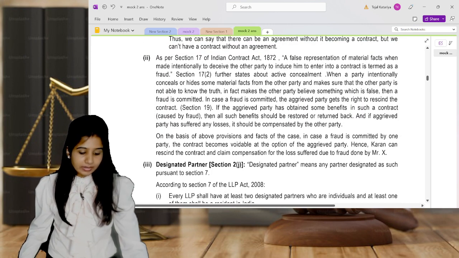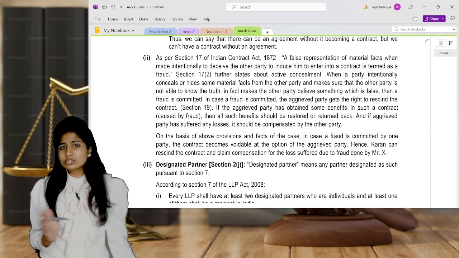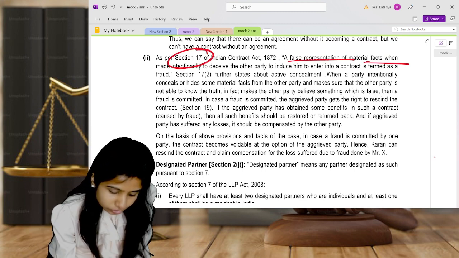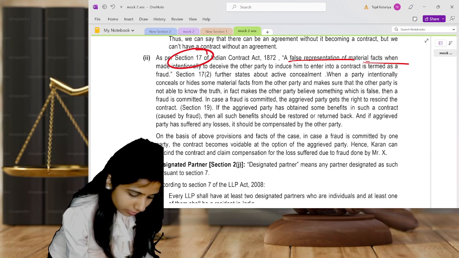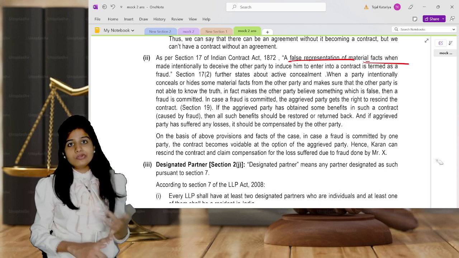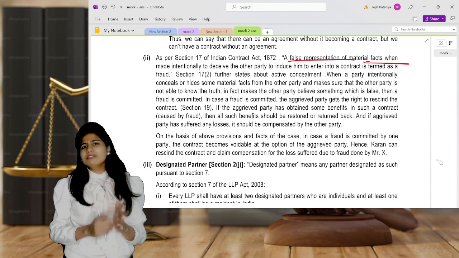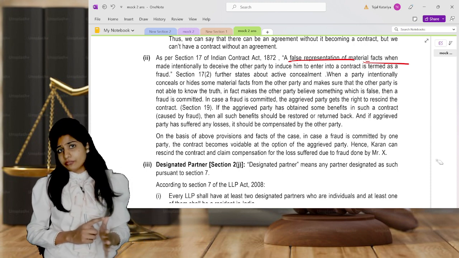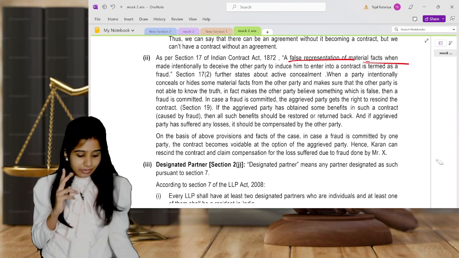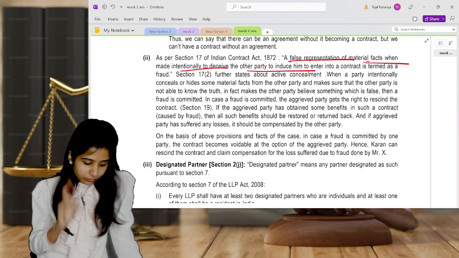What happens in the Indian Contract Act? Here there is either active concealment or not. All these points are given in Section 17, which talks about false representation of material facts. It's basically the fraud factor, which we saw in one of the questions in the last video of mock test 1. There were 5 elements, and if any one of the elements is present, then you can say there is a fraud. One of the elements was any false representation of a material fact made intentionally to deceive the other party to enter into a contract.